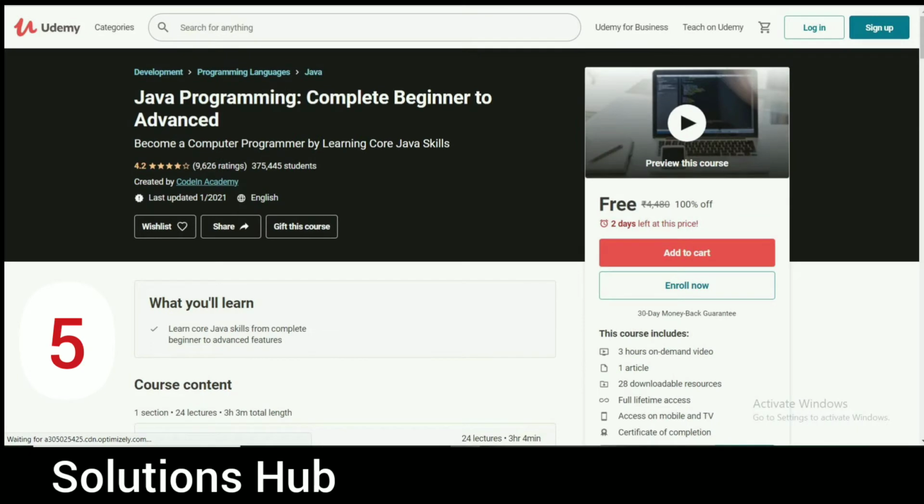The fifth course is Java Programming Complete Beginner to Advanced. Become a computer programmer by learning core Java skills. This course is also free. Already 3,75,445 students are enrolled for that course, and the rating of that course is 4.2. 2 days left at this price. This course includes 3 hours on-demand video, full lifetime access on mobile and TV, 20 downloadable resources. At the end, you get a certificate of completion of that course.